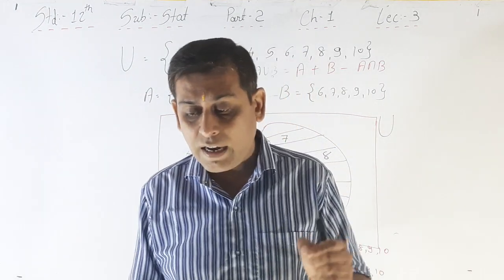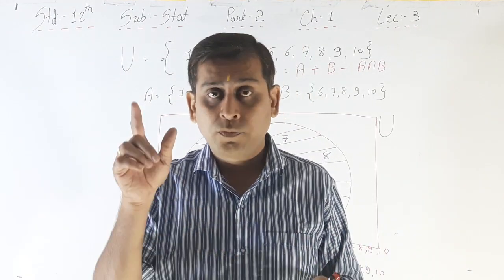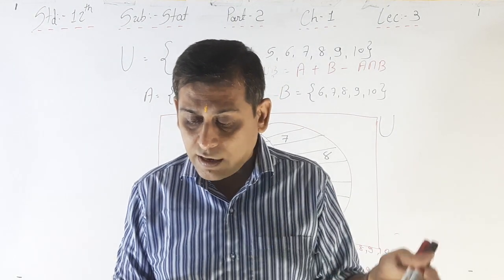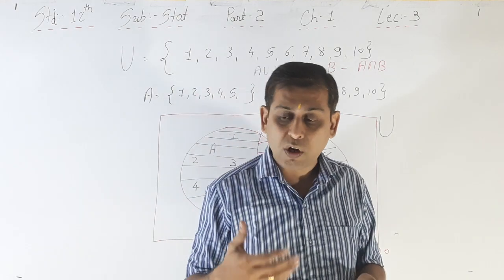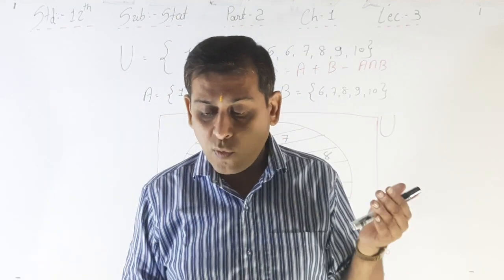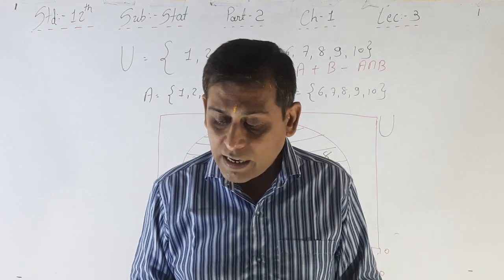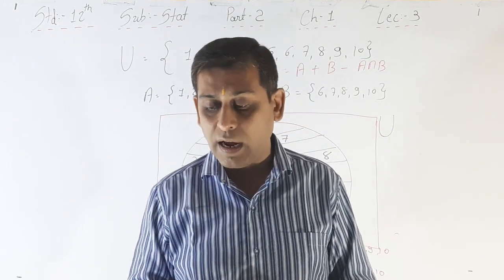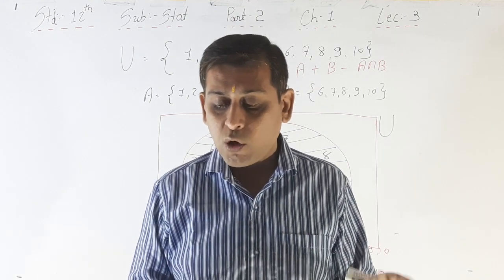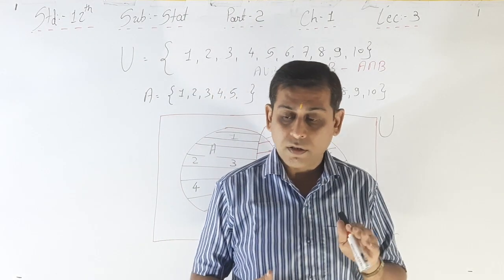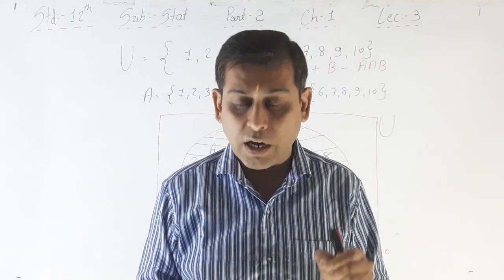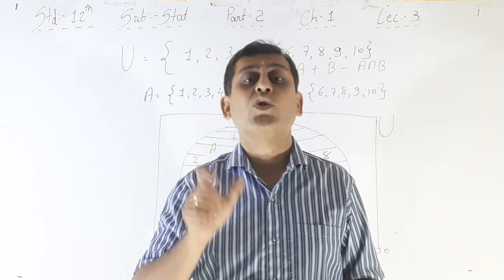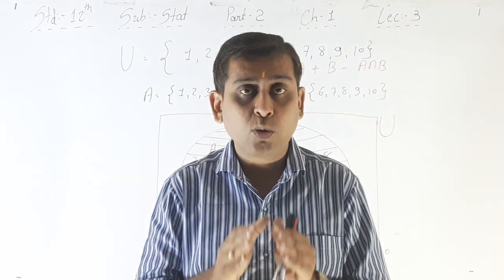It is clear that A intersection B is equal to null set, right? Because when we get head in a trial, it is not possible to get the occurrence of T in the same trial, and vice versa. When we get T in a trial, it is not possible to get the outcome H in the same trial in the random experiment of tossing a balanced coin. Thus, these two events cannot occur simultaneously, and that's why they are called mutually exclusive events.